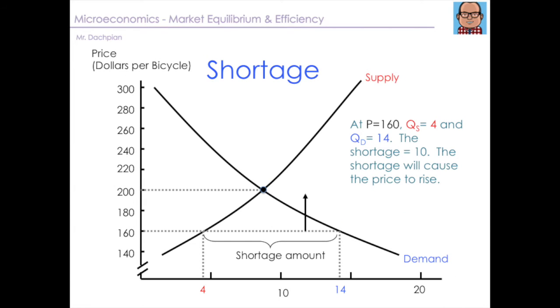At a price of $160 per each bicycle, the quantity supplied is 4 and the quantity demanded is 14, thus resulting in a shortage of 10 bicycles. The shortage will eventually cause the price to rise.